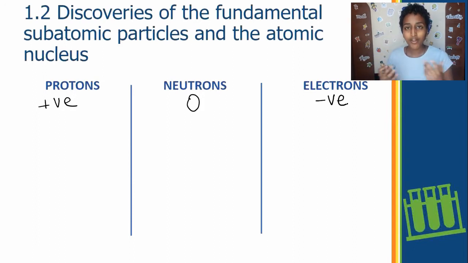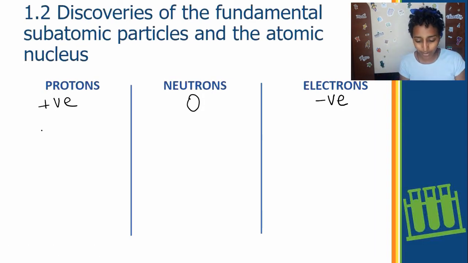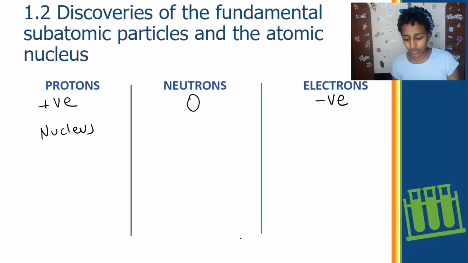Right. What about their locations? Well, through the discoveries, especially with the contribution of Ernest Rutherford, we know that there is a dense central nucleus, which is a tiny part of the atom. I mean, atoms are tiny as they are. They're like nanometers small. But inside that atom, a tiny center is what we know as the nucleus, and it's very heavy and it's very dense compared to the rest of the atom. Protons and neutrons are both found in this central nucleus. So we know that protons are found in the nucleus, and neutrons are also found in the nucleus.